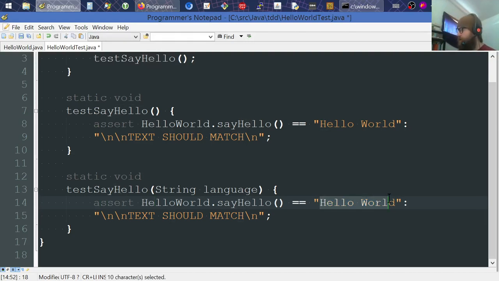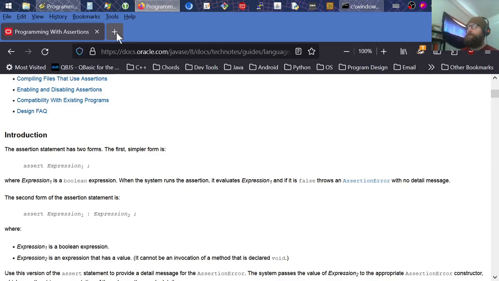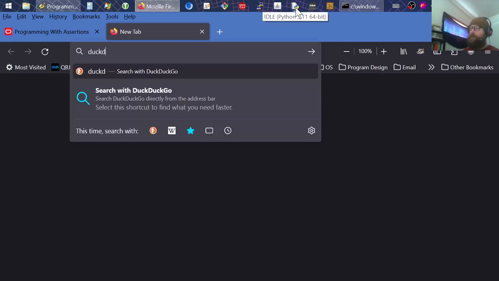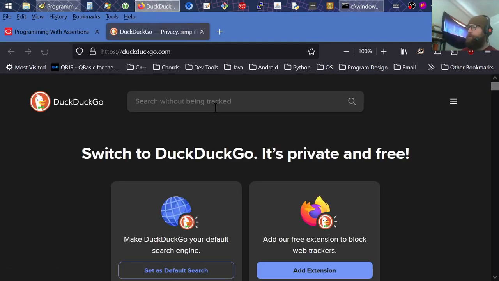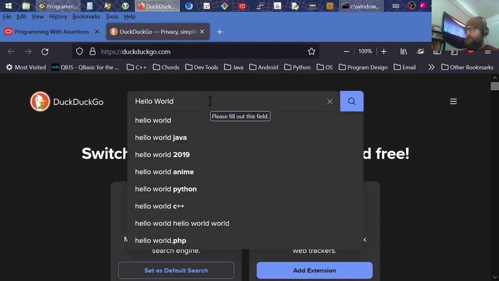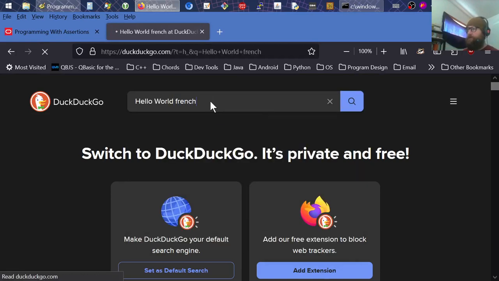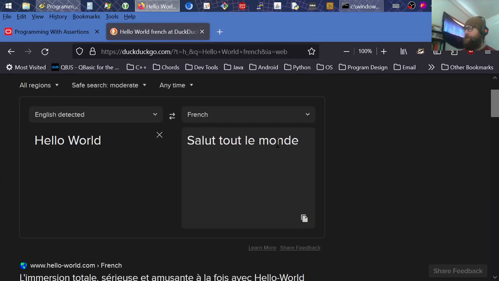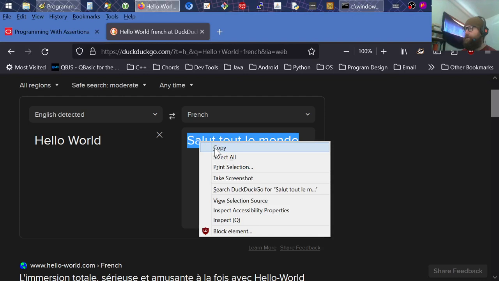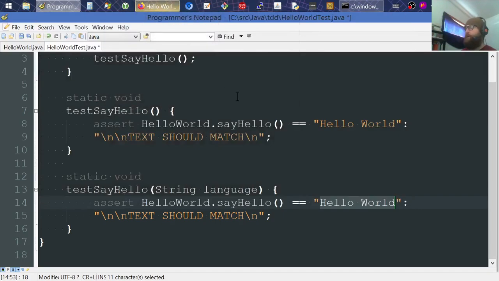Well, obviously I need the French version of this, or I forgot if I was doing French or Spanish. Whatever. So I'll go to DuckDuckGo, which I don't endorse, but it's just the one I'm picking. And I'll say hello world French. See if it figures it out. There it goes. Okay, I don't know how accurate this is, but I'm going to trust it. And I'll make this one say that.